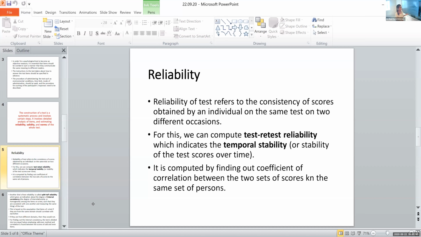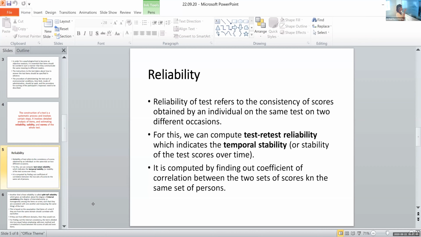It is so much time consuming, right? So what we do is we find the correlation between them. Remember correlation? We try to find if the two variables are related or not. So if we find the correlation between the first set and the second set of responses, then we'll be able to find if they are similar or not. Understood? So in testing reliability of a psychological test, we can use the correlation method also.